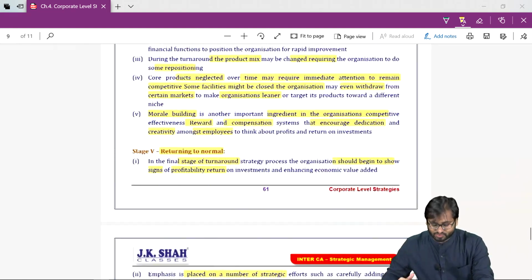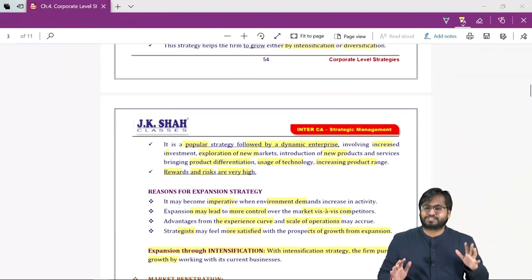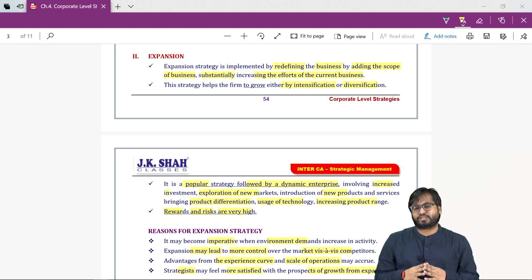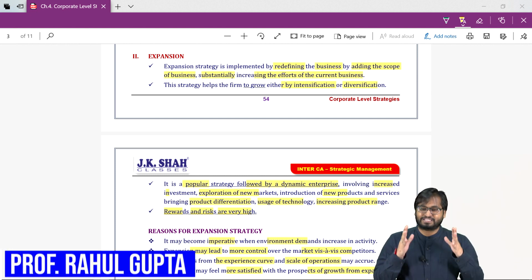So guys, with this we have completed this chapter. I hope you have understood this. In the next session we will revise chapter number 5. Please revise this thoroughly.